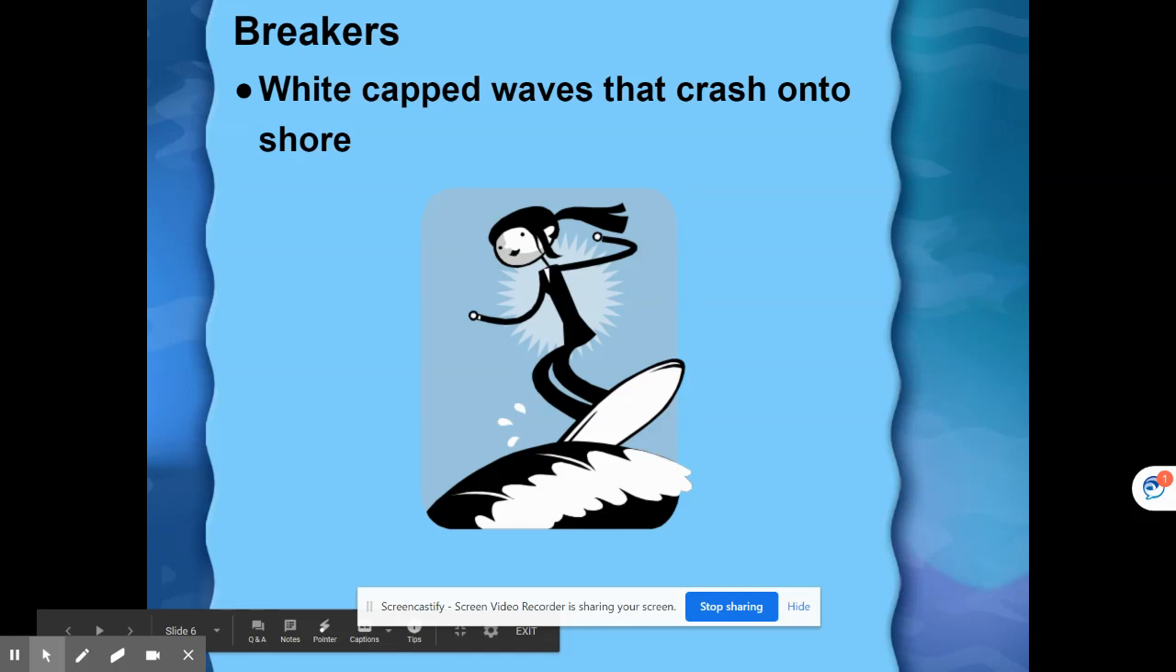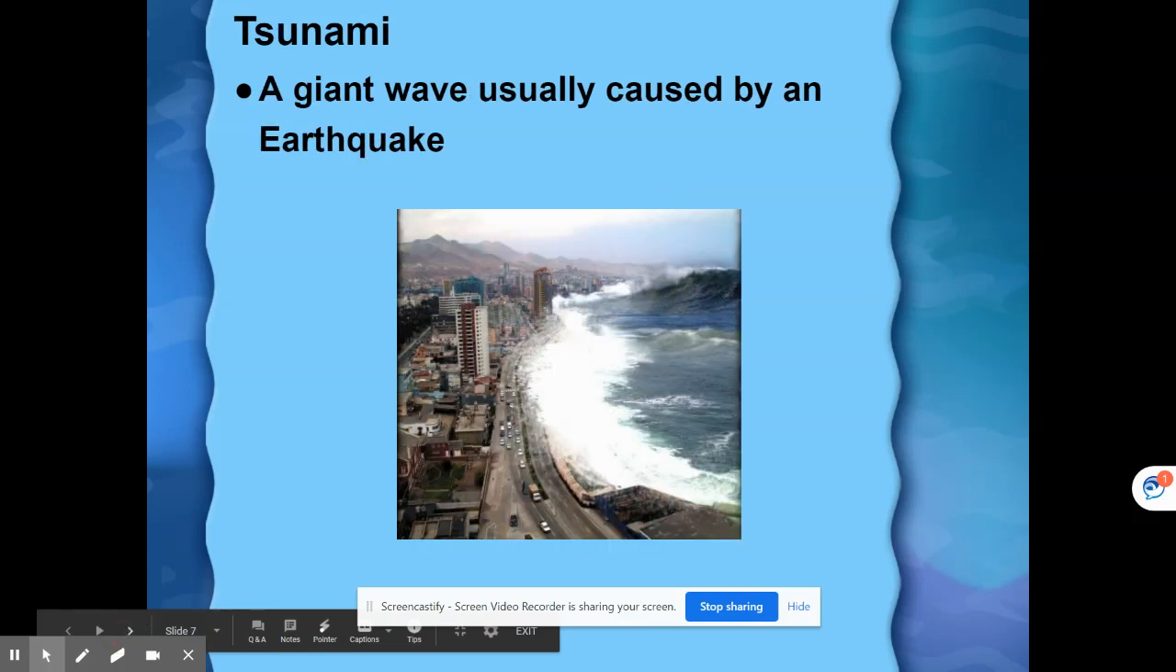Breakers is another name for a whitecap. Those are white-capped waves that crash onto the shore. A tsunami is a giant wave usually caused by an underwater earthquake. That picture is not an actual tsunami, but an exaggeration of what happens.